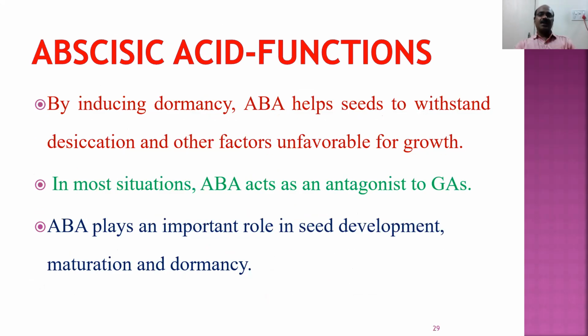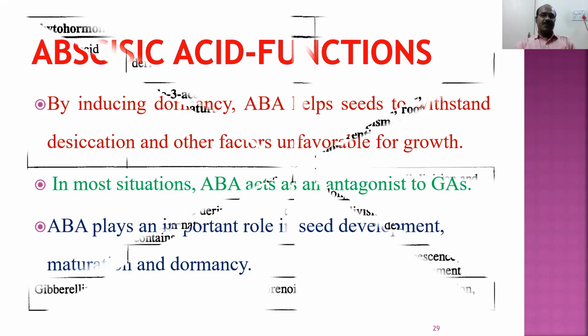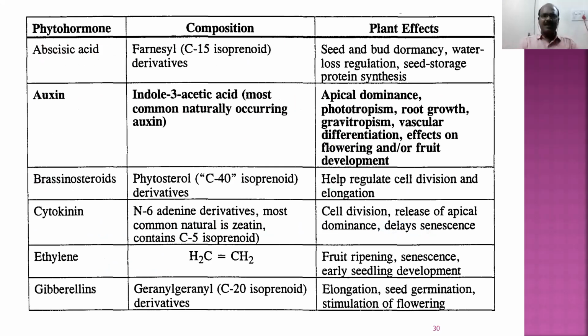It acts generally against gibberellic acid. Whatever the activities performed by gibberellic acid, it is counterbalanced by abscisic acid. It plays an important role in seed development, maturation, and dormancy. You must remember, plant growth regulators is an important essay question, an 8 marks question. That is one point. Any one of them, whether auxins or cytokinins or gibberellins or abscisic acid or ethylene, will be asked for 4 marks. So it is a very important question from the examination point of view.